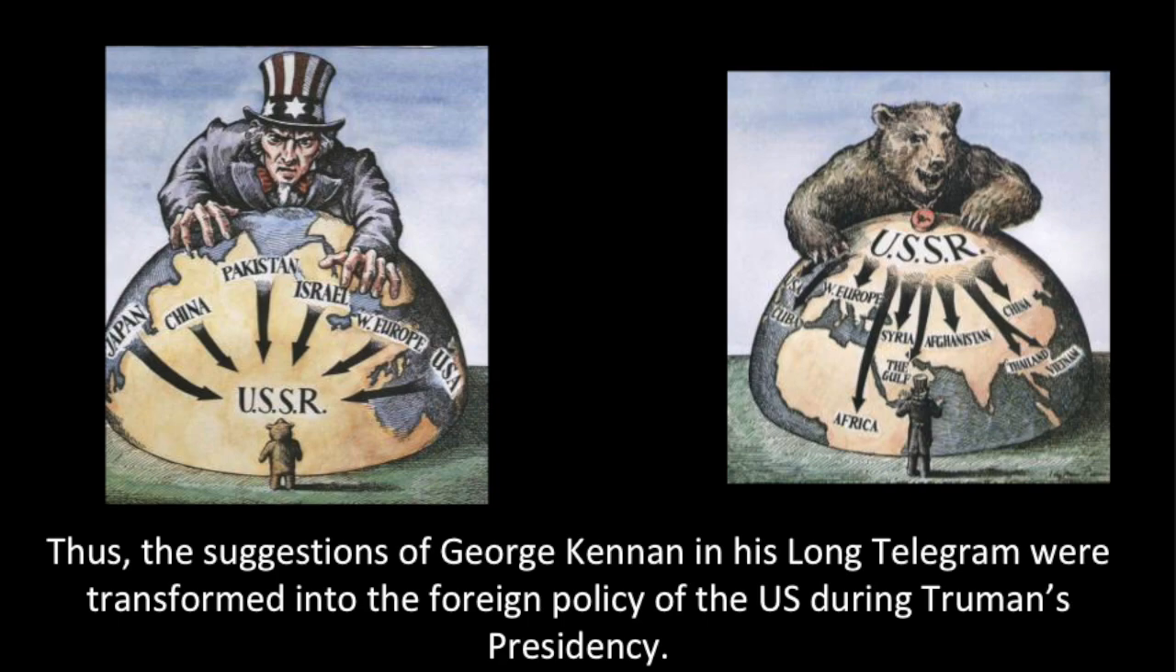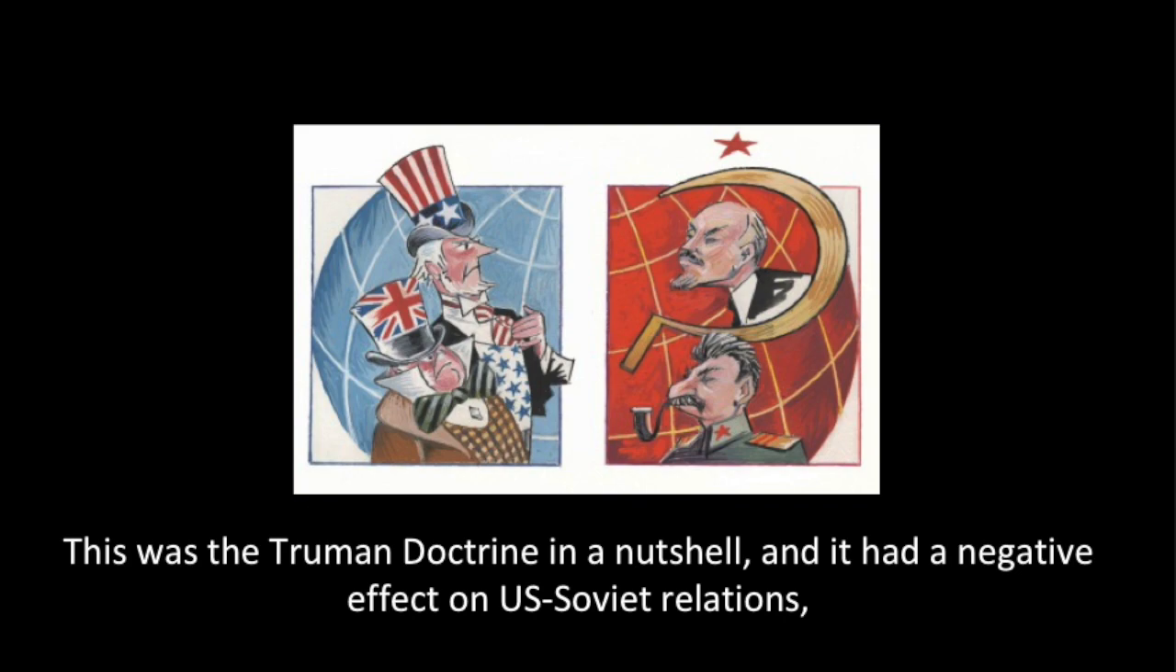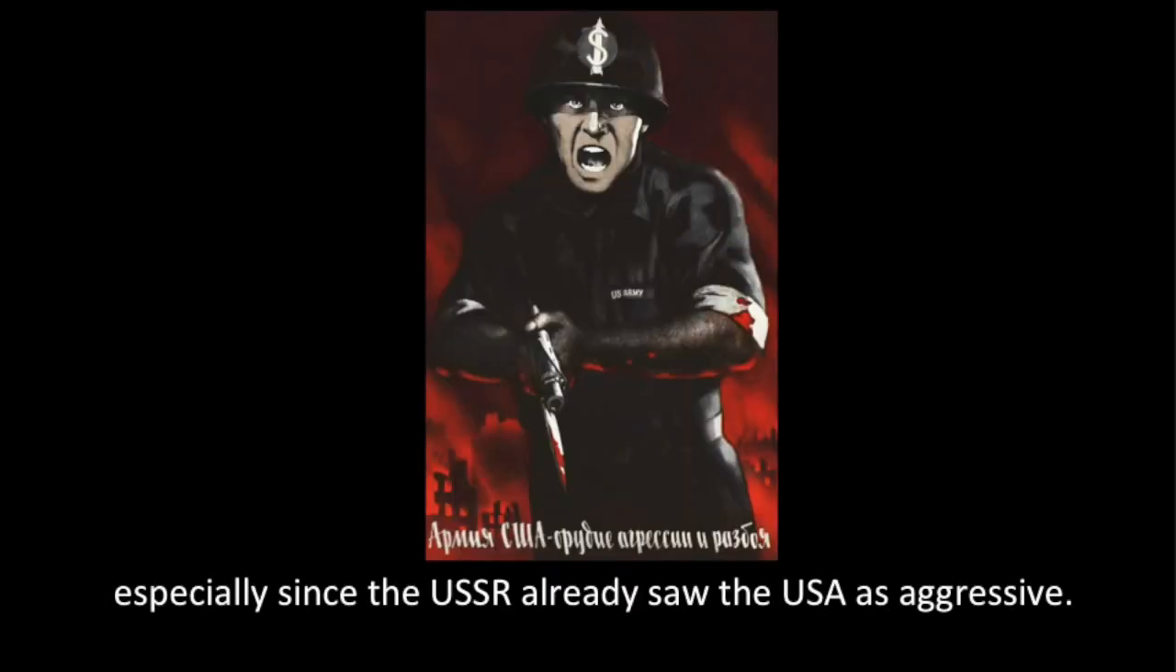Thus, the suggestions of George Kennan in his long telegram were transformed into the foreign policy of the US during Truman's presidency. The strategy of countering the USSR wherever it sought to expand its influence became known as containment. This was the Truman Doctrine in a nutshell, and it had a negative effect on US-Soviet relations, especially since the USSR already saw the USA as aggressive.